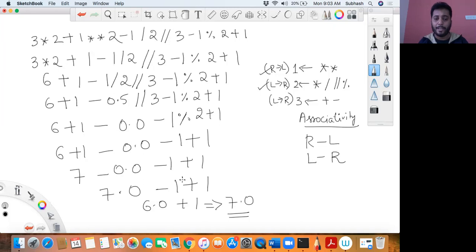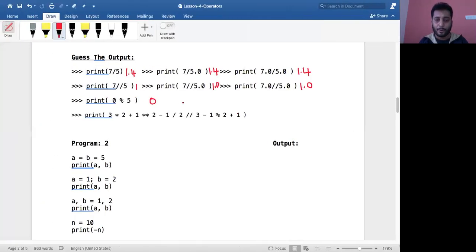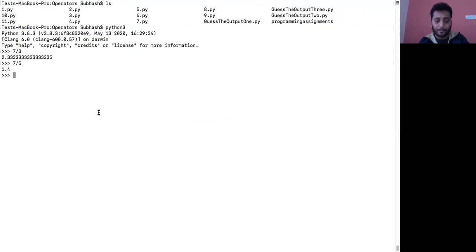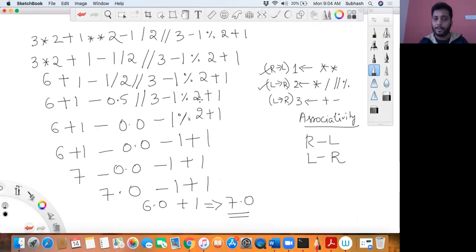So let me see if I get the same output if I run that example. I'll do this practically. If not, then I've made some mistake and we'll have to rework the problem. If I get the same answer, it means I've solved it correctly. So yes, I've got 7.0. It means our evaluation is correct.